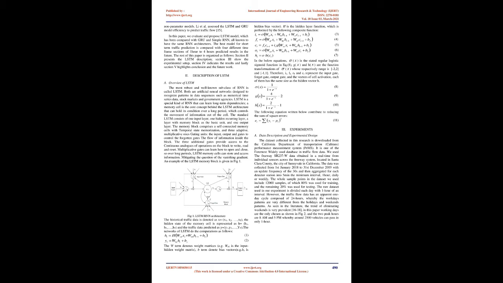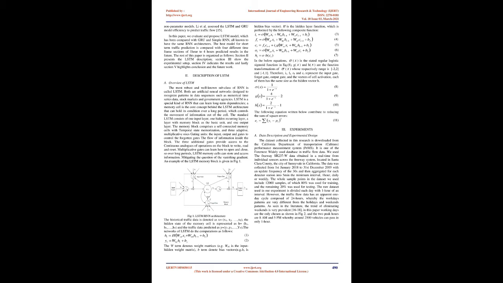[15] b is the hidden bias vector. H is the hidden layer function, which is performed by the following composite function. Both have the same RNN architectures. The best model for short-term traffic prediction is compared across 4 different time horizons. Section 2 presents the LSTM description. Section 3 shows the experimental setup, Section 4 indicates the results, and lastly Section 5 highlights the conclusion and the future work.